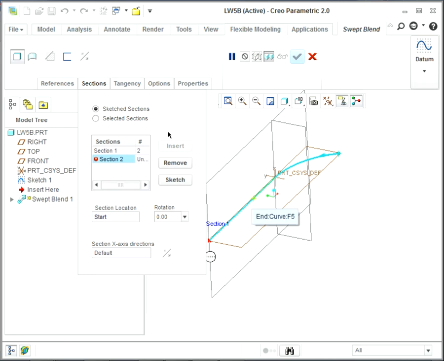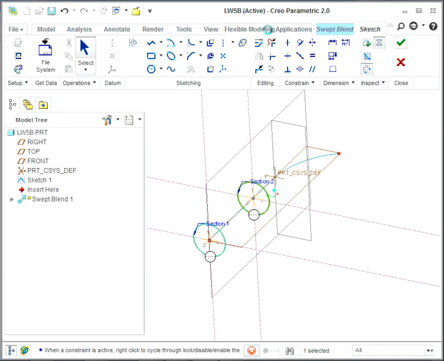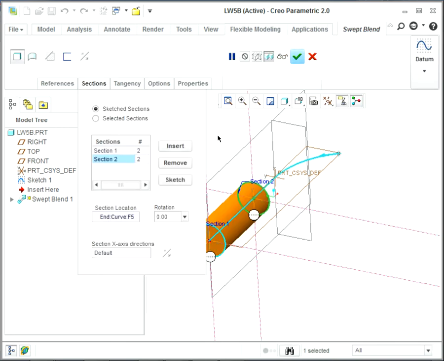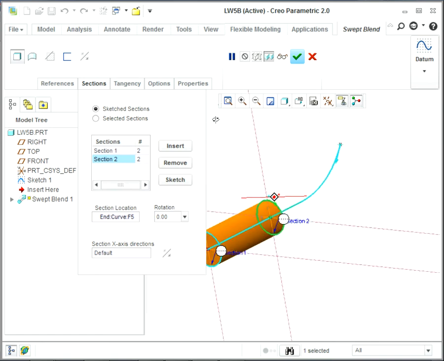And I will click on here and make a sketch. This is exactly the same with the same radius, which is 1.5. Okay. Up to now, if I click on OK, they might connect to each other. Let's see. Yeah. But it's not really what we want.